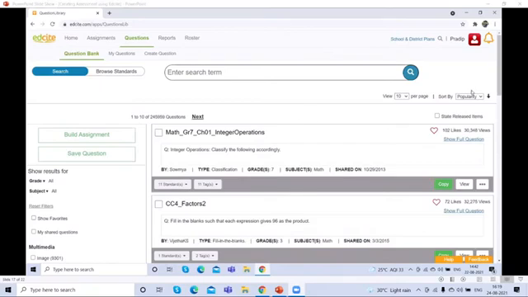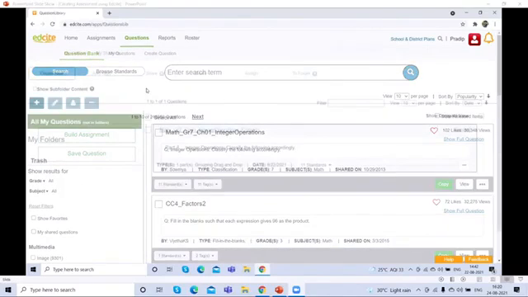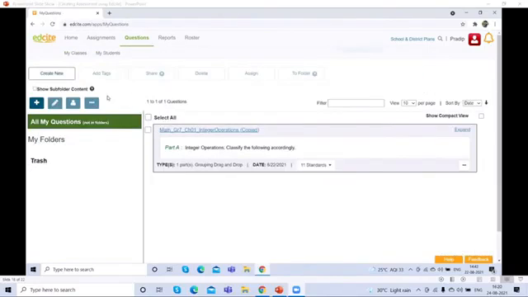Here you can find the filters also: grade-wise filters, subject-wise filters, as well as image, video, audio, voice filters. Whenever you click this assignment, the build assignment and save question tab will be active, and you can directly build the assignment and it will appear in your My Assignment tab. And if you save this question, it will go directly to the question tab. In this way, you can save the questions from this huge library, and you can see these questions.